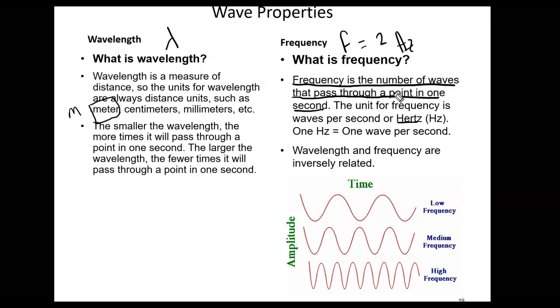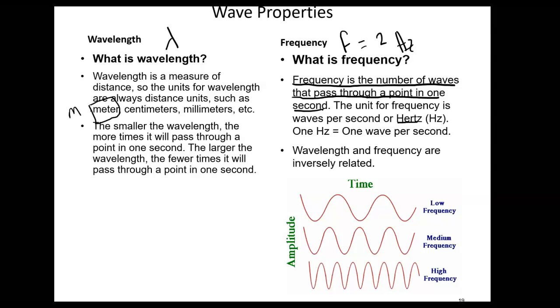Now, wavelength and frequency are inversely related to each other. In other words, if you look down here, here's an example of a low frequency, medium frequency, and high frequency wave. You can see the higher the frequency, the more waves pass a point per second. But if you have more waves passing a point per second, that also means that the waves are closer together.